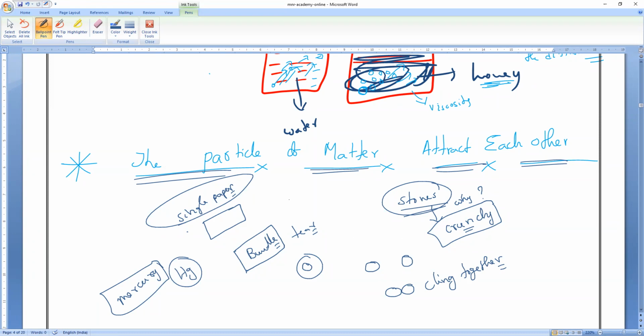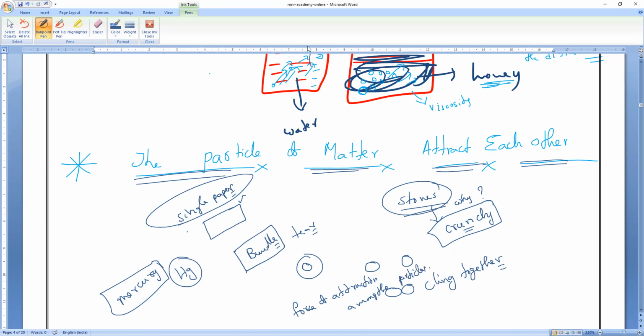Why are stones crunchy? Why can a single paper be torn but a bundle of paper cannot? Why can a single mercury drop not be captured with our fingers, but two drops cling together when brought closer? So what is the reason? Anybody? Yes, please. Due to the force of attraction among the particles.